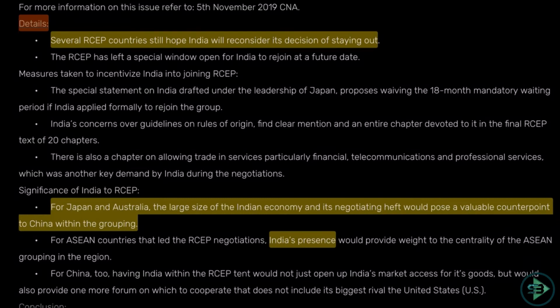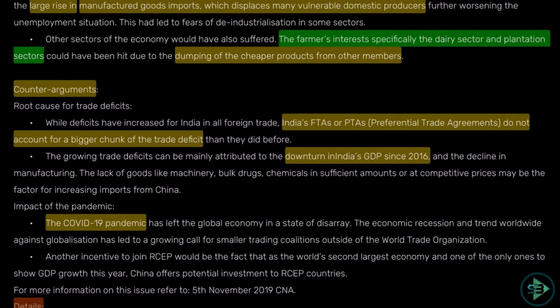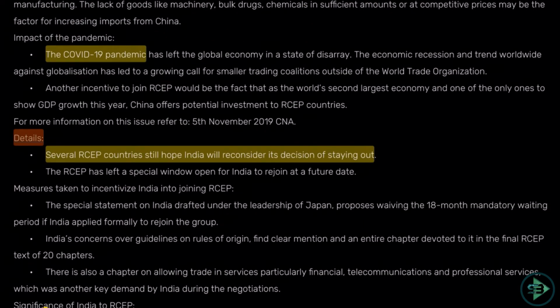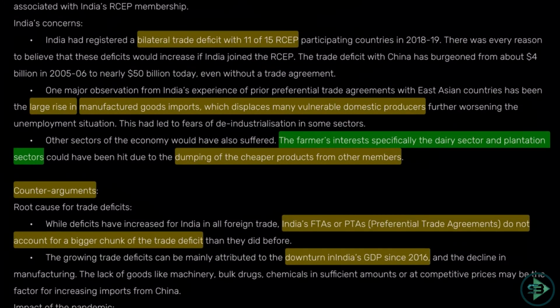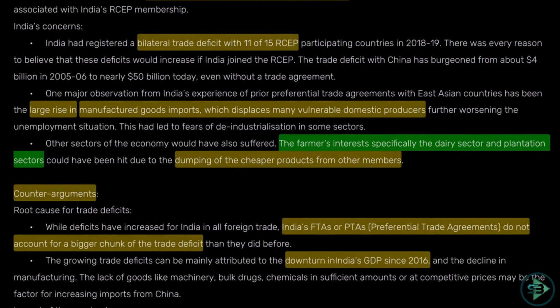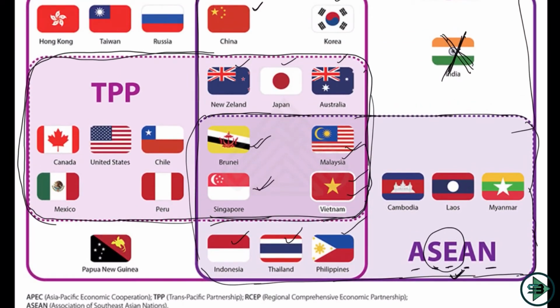Okay, but what is the conclusion to it? Despite repeated invitations, India has skipped every meeting of the RCEP grouping in the past year and reiterated that there would be no rethinking on the decision to stay out of RCEP. So India is firm on its decision, mainly because they want to protect their domestic manufacturers. If other countries dump their products in India, then my local manufacturers, my farmers, my dairy products won't survive. The small sectors won't survive, because they need a particular time frame to boom and export. So that is what India is doing here.